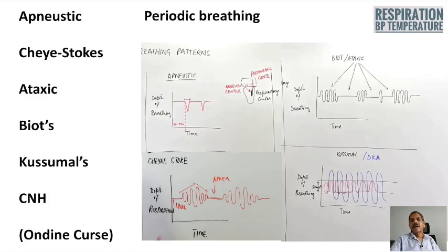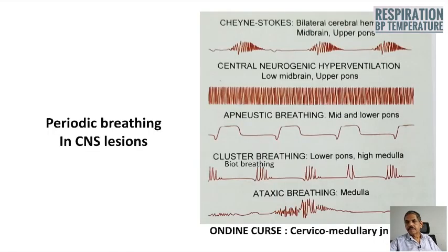Lastly, it is Ondine's curse, where the disease is at the cervicomedullary junction, and the patient may not be able to breathe during sleep.